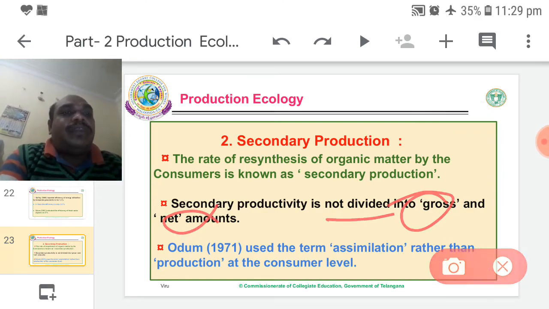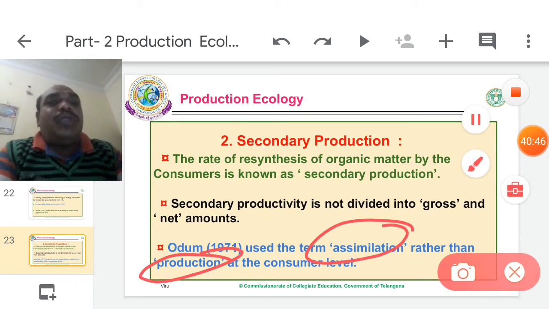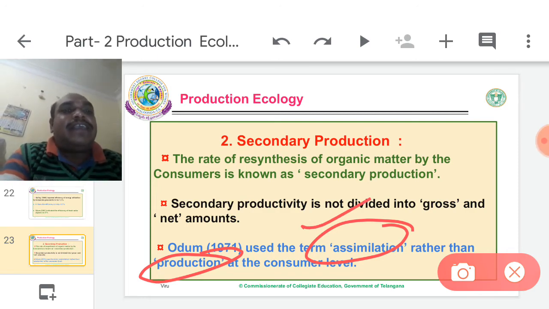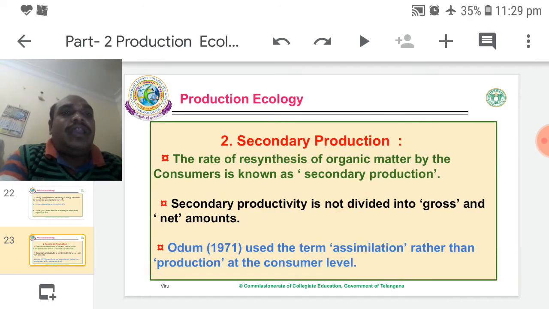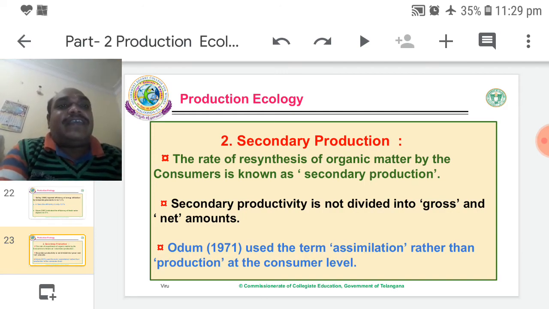According to Odum, this term uses assimilation rather than production at the consumer level. So now we are calling it assimilation, not production. Secondary production is considered as assimilation because consumers resynthesize that organic matter.